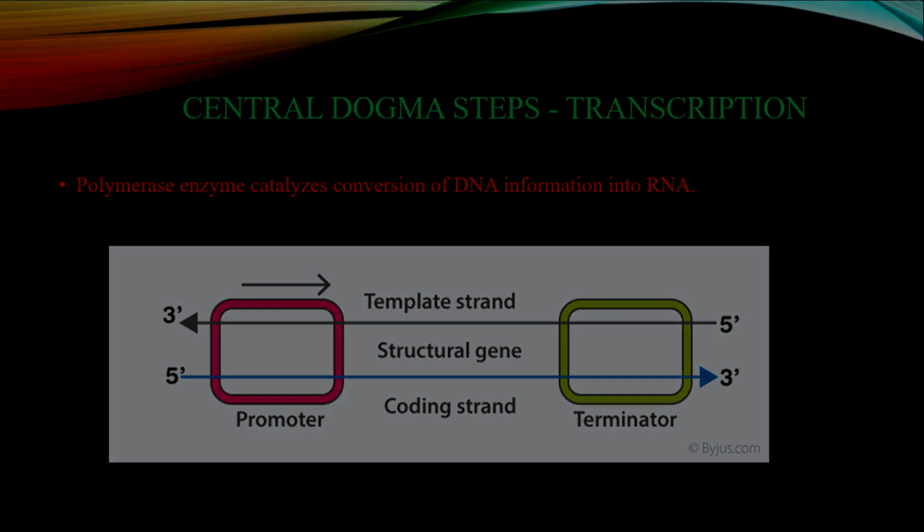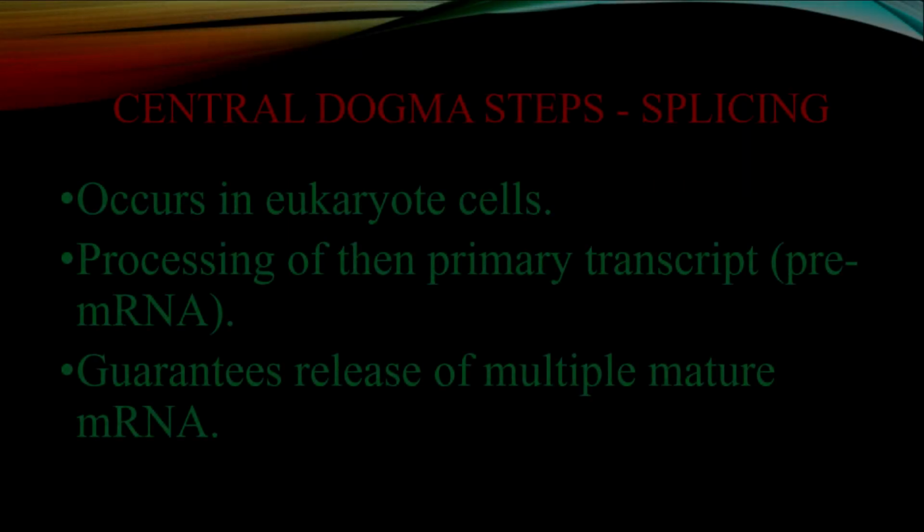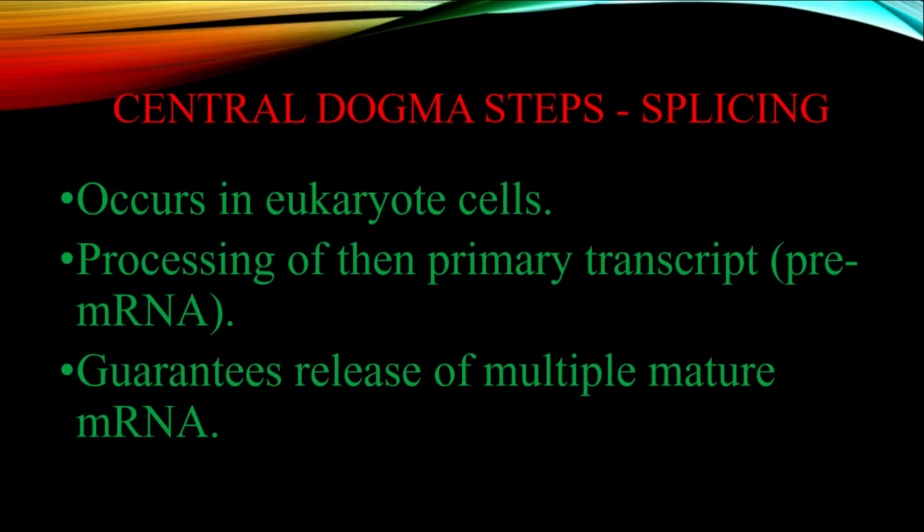The second step is splicing. Most articles don't discuss this step, though it is also worth mentioning. Splicing occurs in eukaryotes, and it involves the processing of the primary transcript, that is the pre-mRNA. One or more sequences, that is, introns, are cut out. The mechanism of alternative splicing makes it possible to produce different mature mRNA molecules, depending on what sequences are treated as introns and what remain as exons.